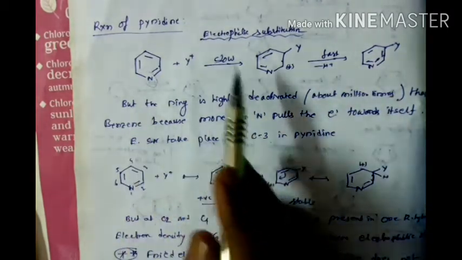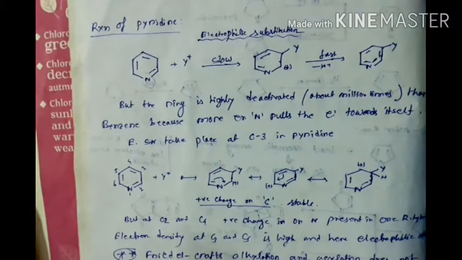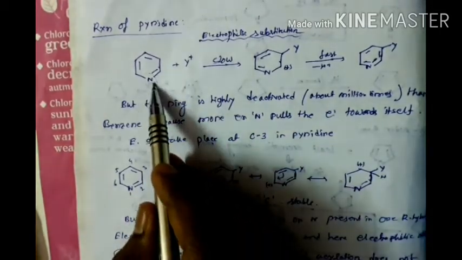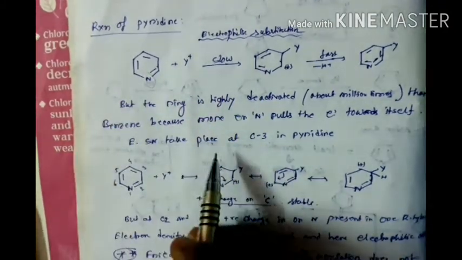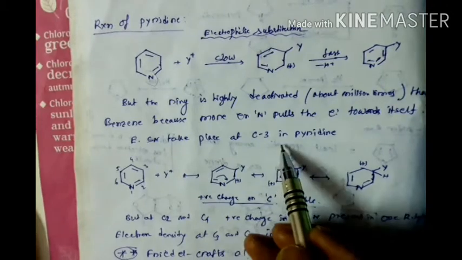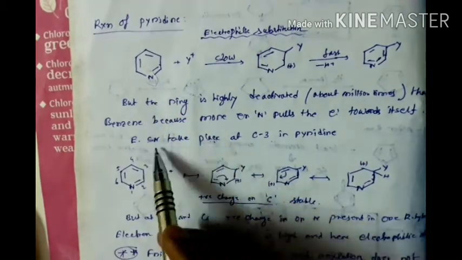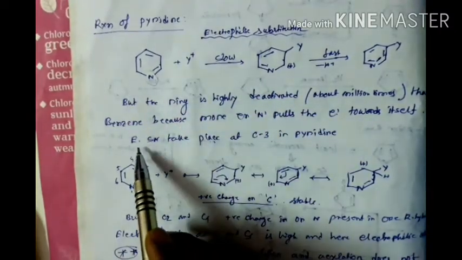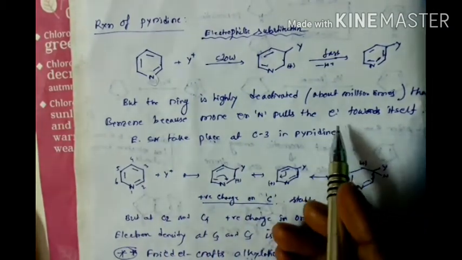But the ring is highly deactivated, about 1,000,000 times more than benzene. Why? Because the more electronegative nitrogen pulls the electrons towards itself. Due to the presence of this nitrogen, the ring is highly deactivated. So electrophilic substitution takes place at C3 in pyridine. That's why, due to the presence of the electronegative nitrogen, electrophilic substitution reaction takes place at C3 in pyridine.